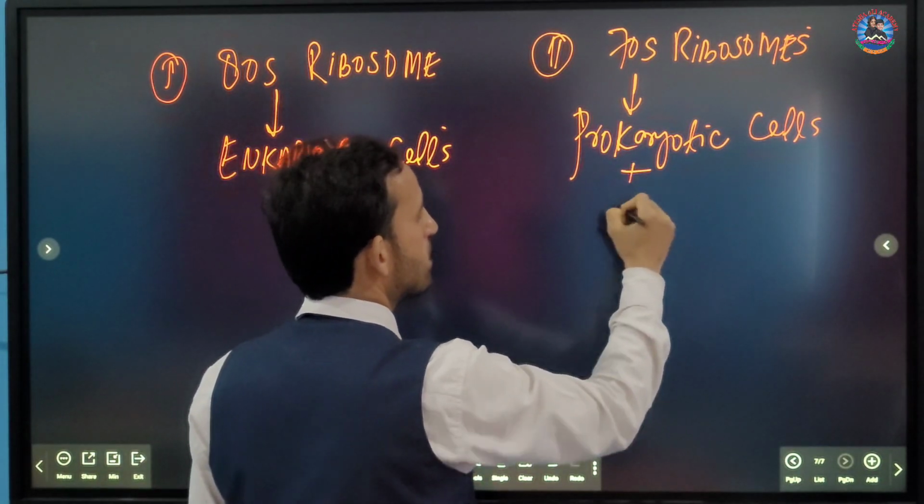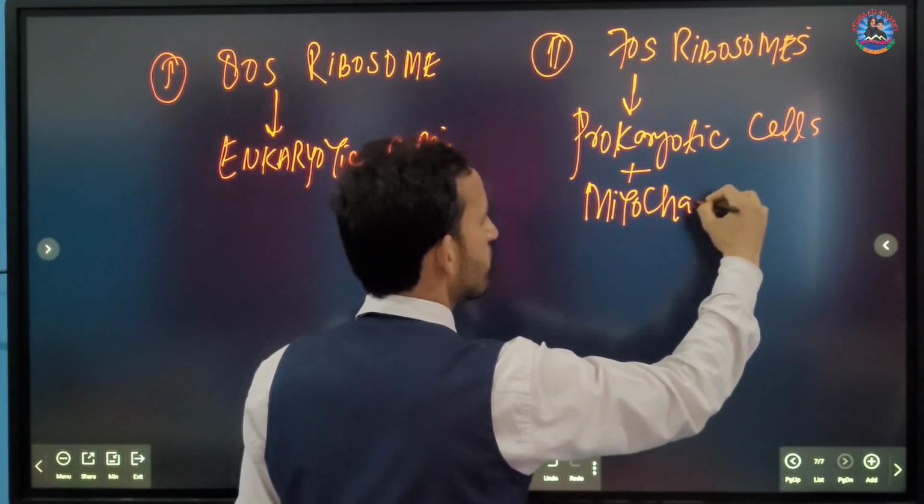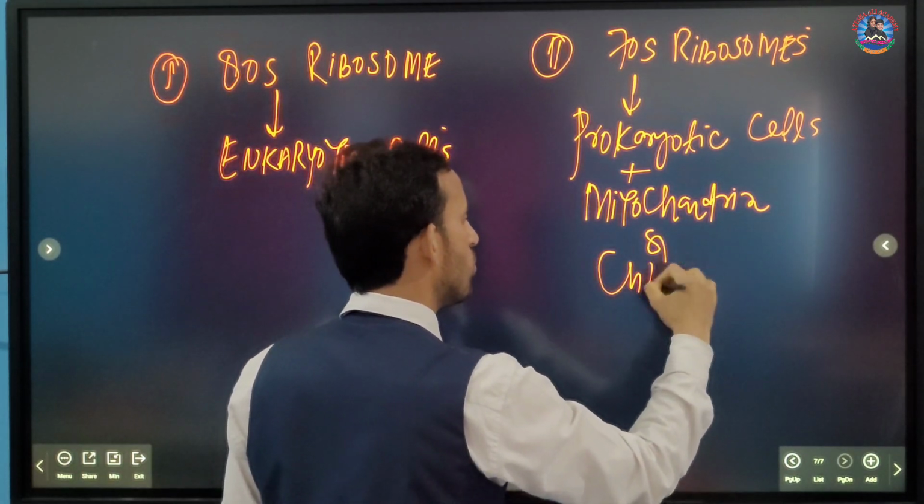So I will write down here: they are present also in the mitochondria, and also in the chloroplast.